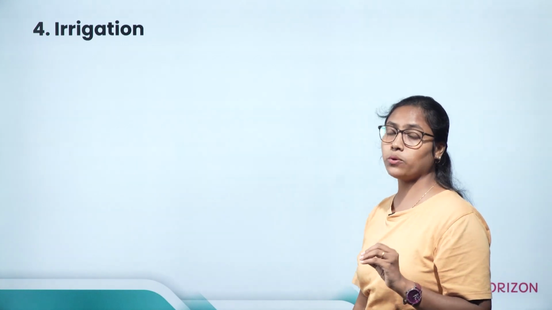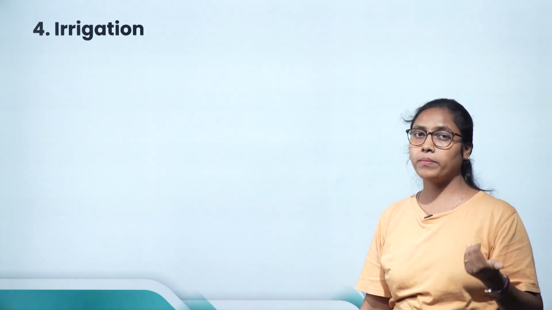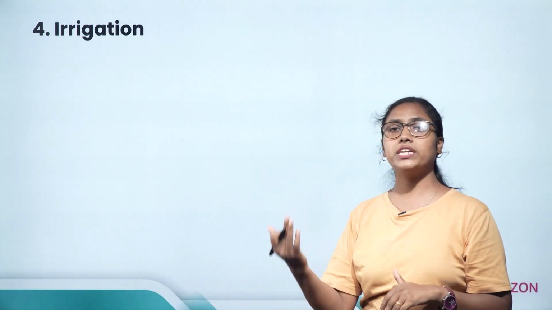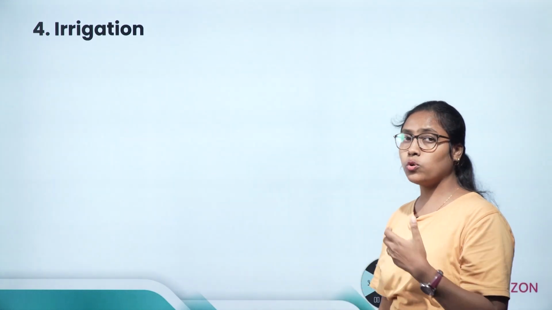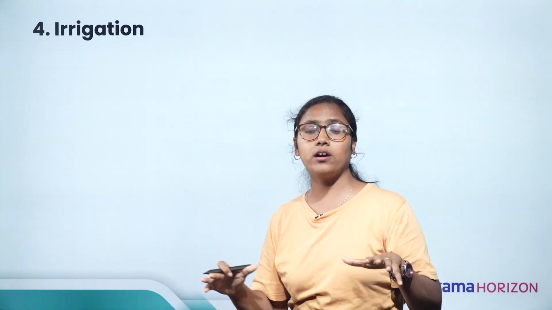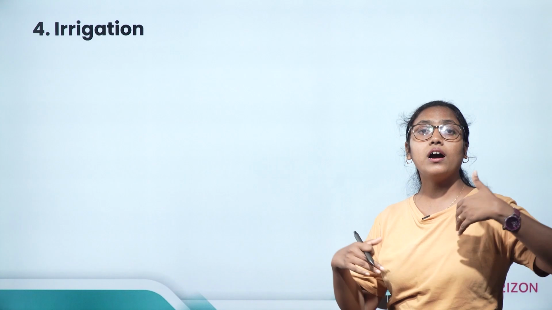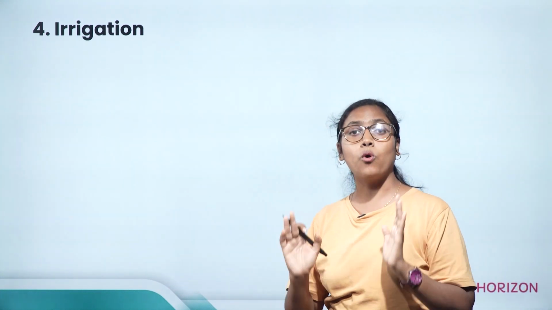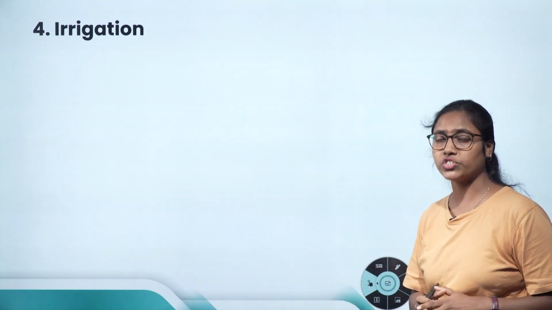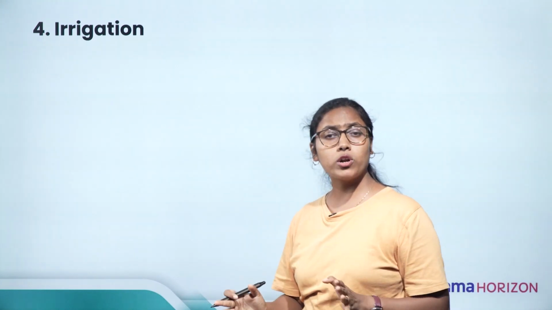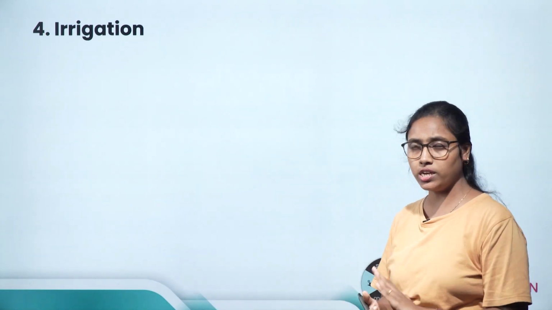Irrigation is very much required. It is watering of plants. Irrigation can be done by traditional methods as well as by modern methods. For low scale production, the traditional method of irrigation is used. But for large scale production, modern methods of irrigation are used. And there are many benefits of modern methods over traditional methods.